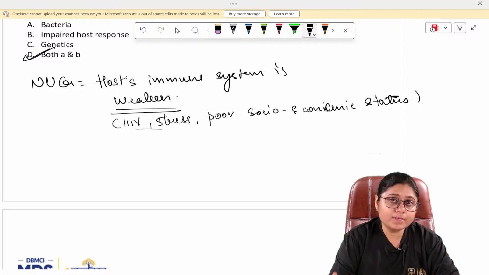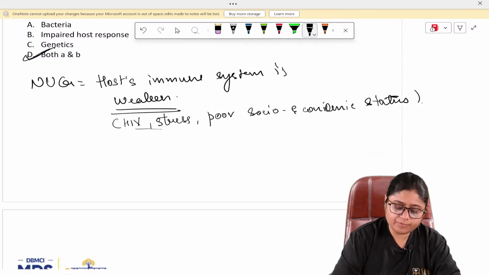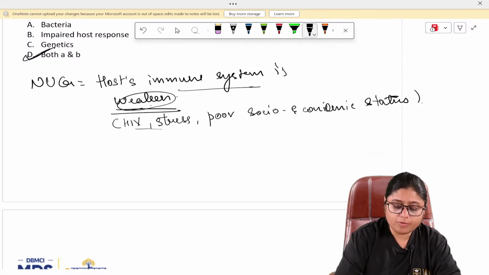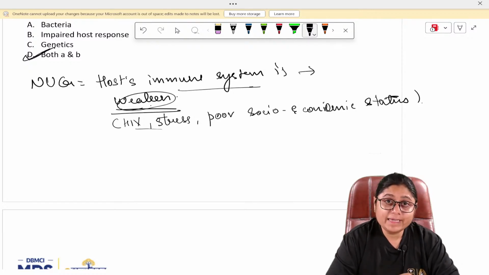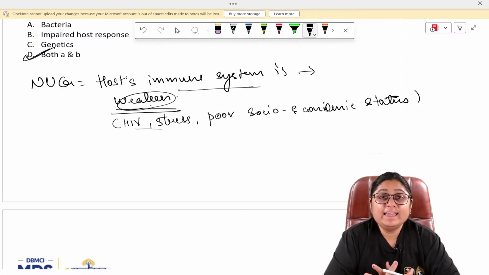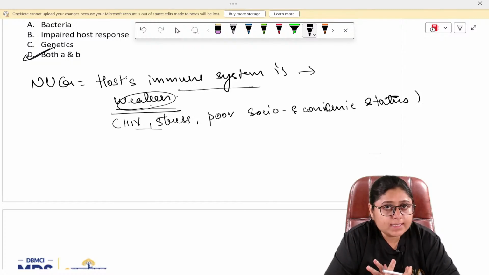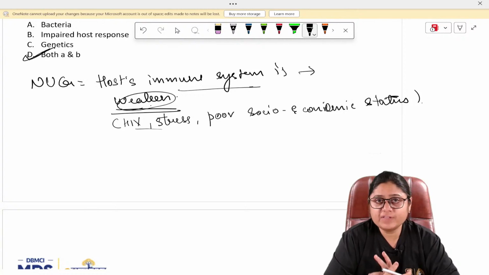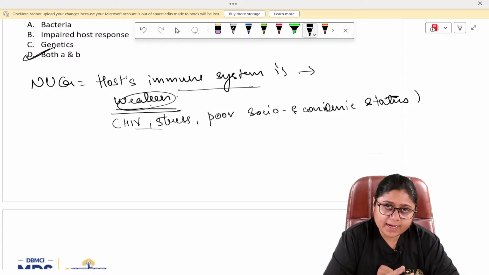So, if the immune response of the host is decreased, what will happen? The bacteria which is present in the host will be easily able to cause the disease. It will proliferate at a rapid rate because the body's defense system is not able to fight it, right?